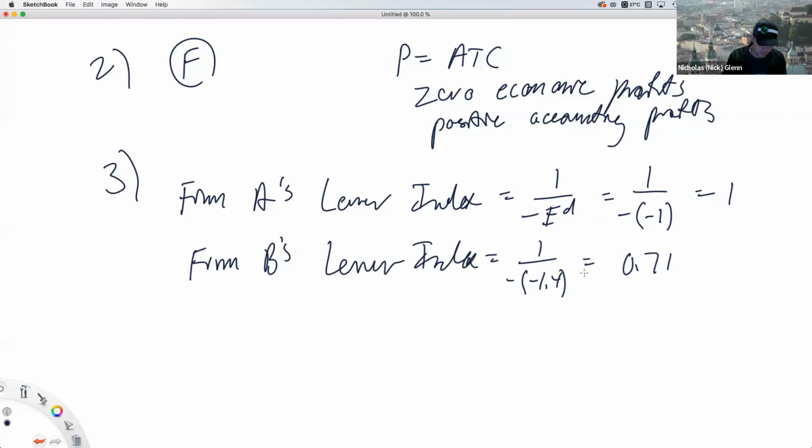indexes of a negative number here. Those would be right if it was positive, but they're negative, so those aren't correct. A, firm B has a Lerner index of 1.4. No, it has an elasticity of demand. It needs to be the inverse here.